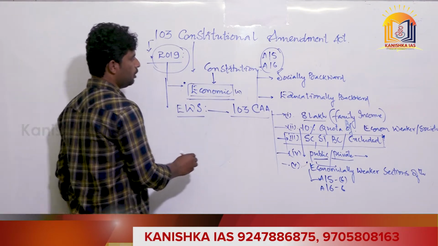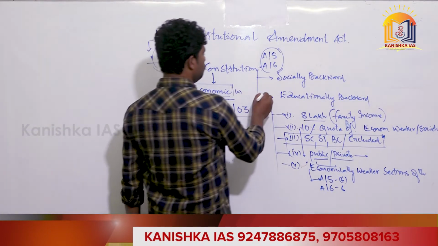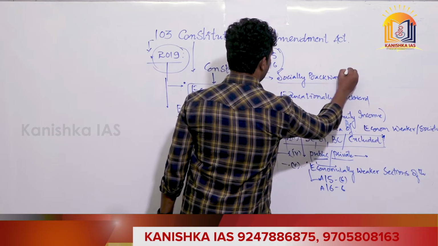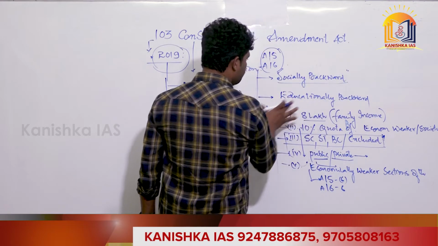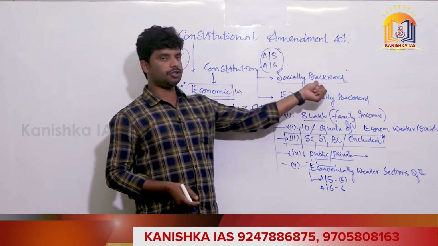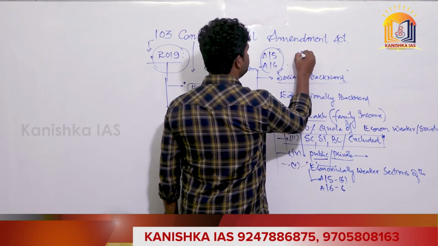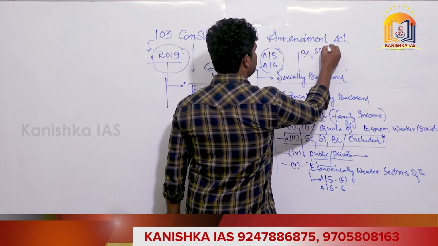Here is what you need to understand exactly. The one thing is that the constitution did not have any letter in the reservation manner related to economic criteria. We can see the socially backward reservation, that you can see for BCs, SC, ST, isn't it?